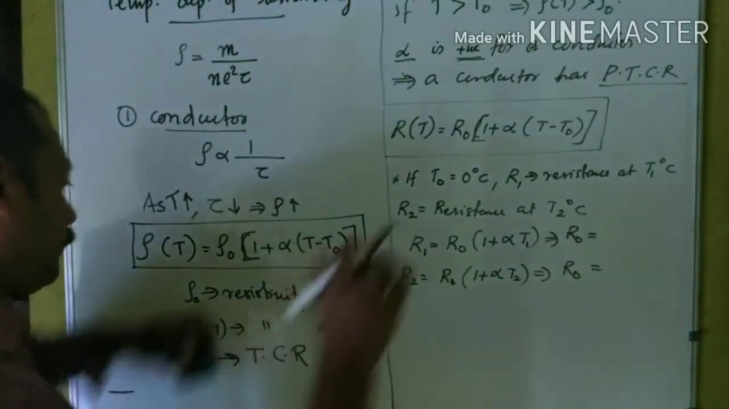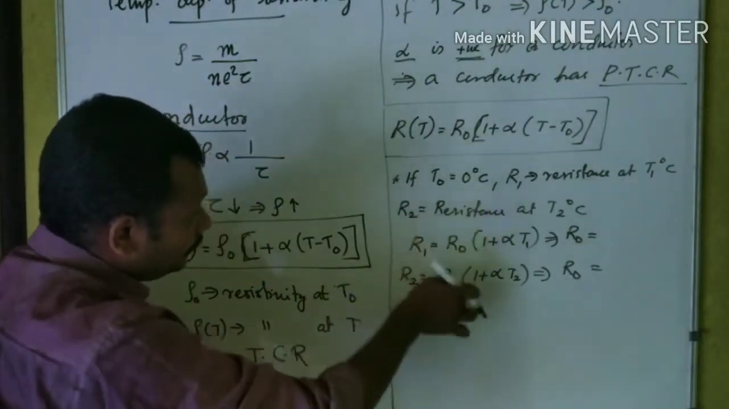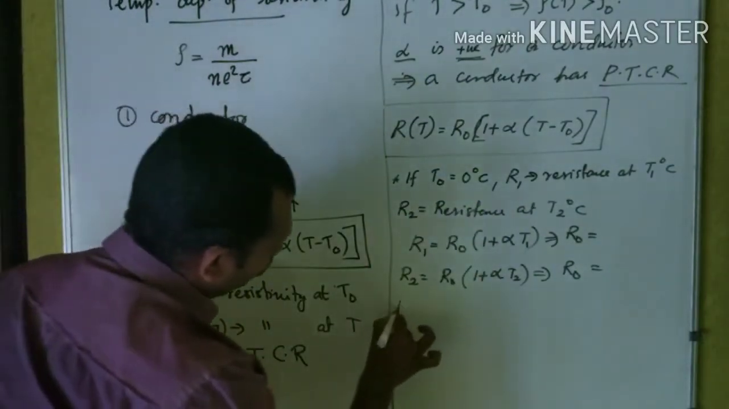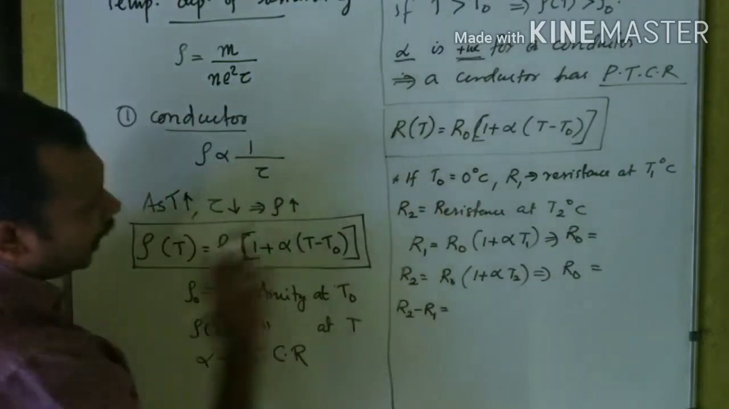Now, let us subtract these two equations. What will R2 minus R1 be here?